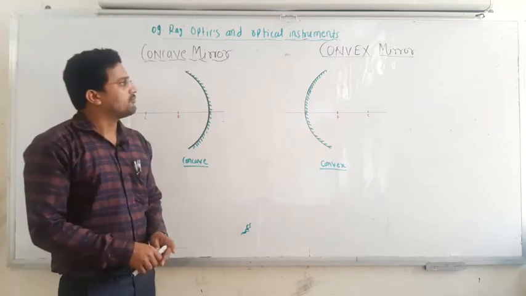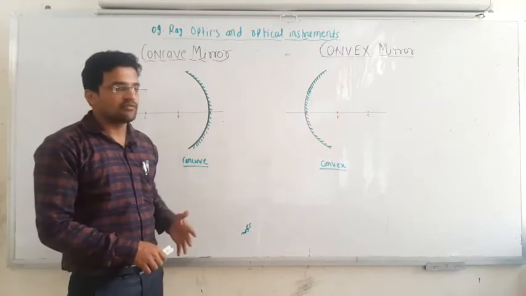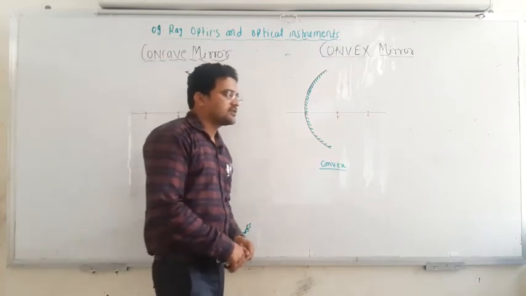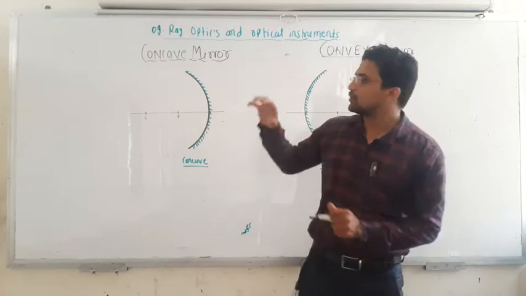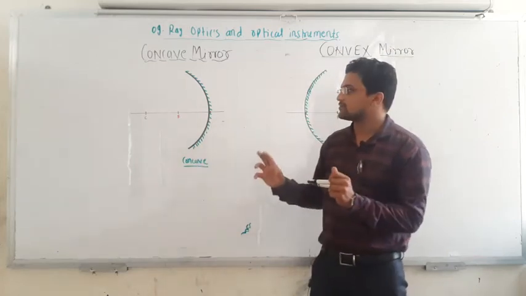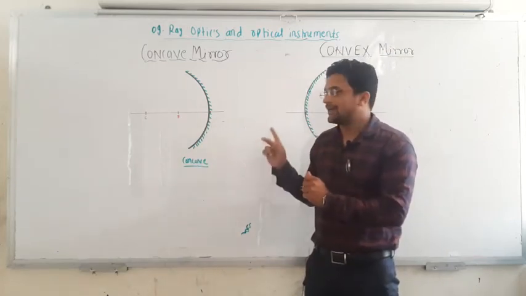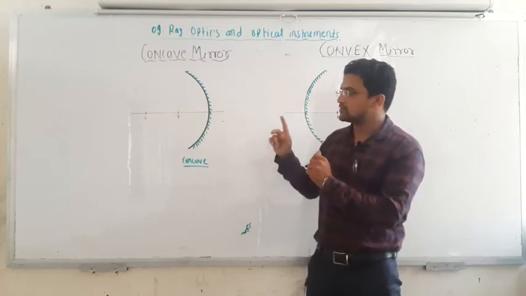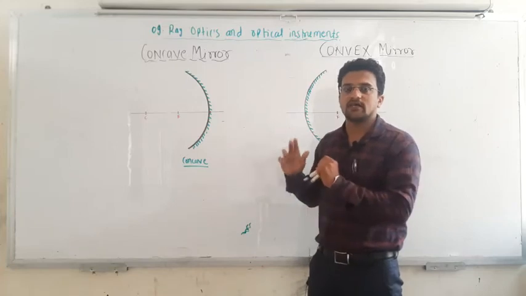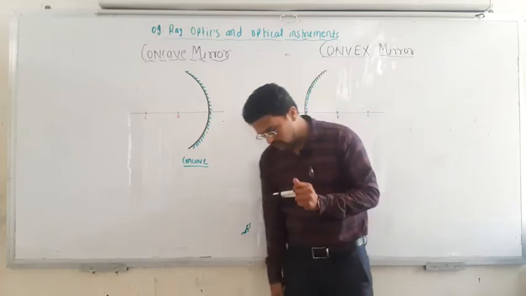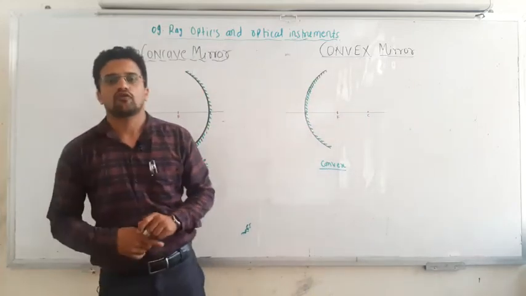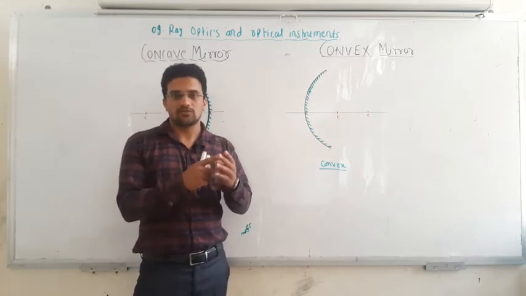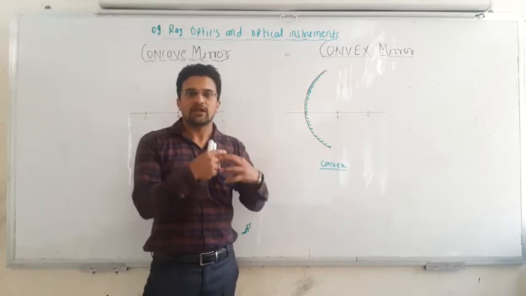Yesterday, in the last video, we started with the new topic, ray optics and optical instruments, and we saw why we are going to learn this topic. We saw reflection and the laws of reflection, and why the plane mirror is not used anywhere, because it has some disadvantages. The disadvantages are that it cannot form a real image, and the size of the image cannot be increased or decreased. That means you cannot magnify or demagnify the image.